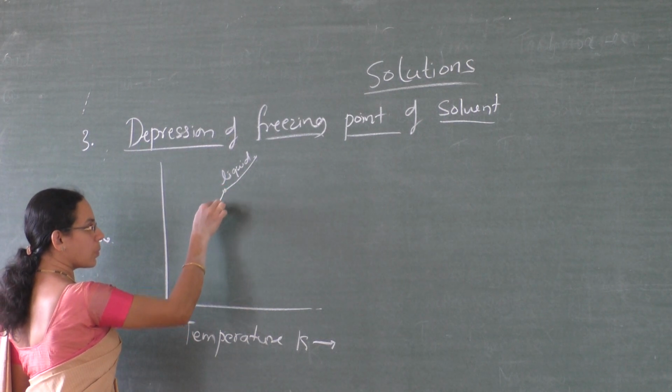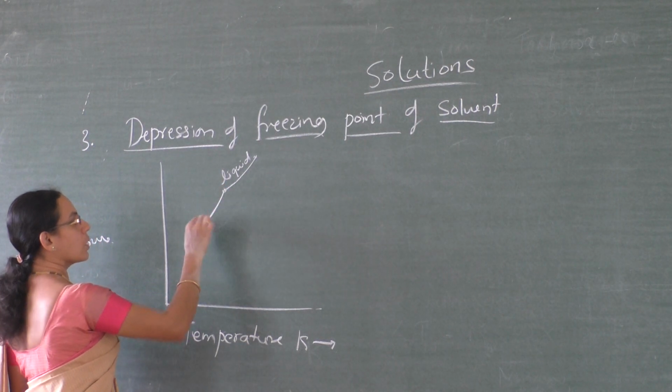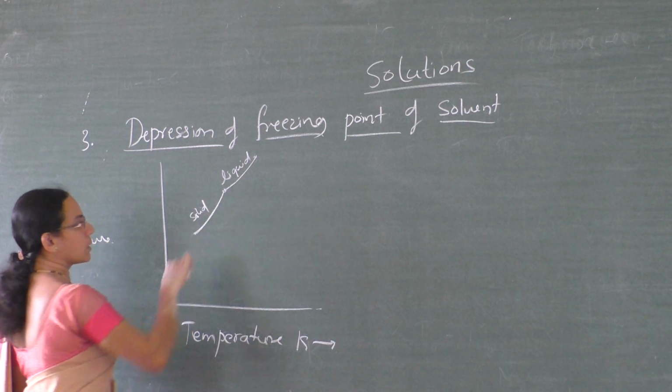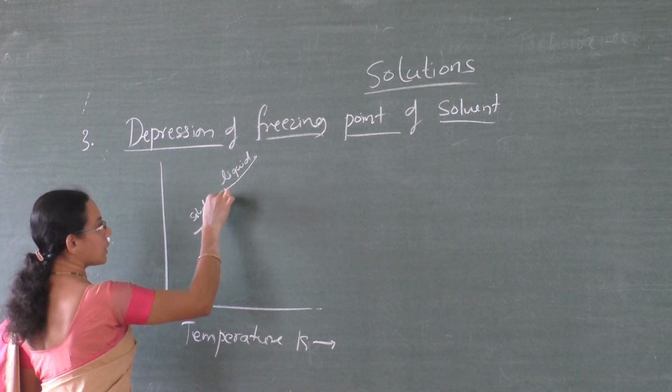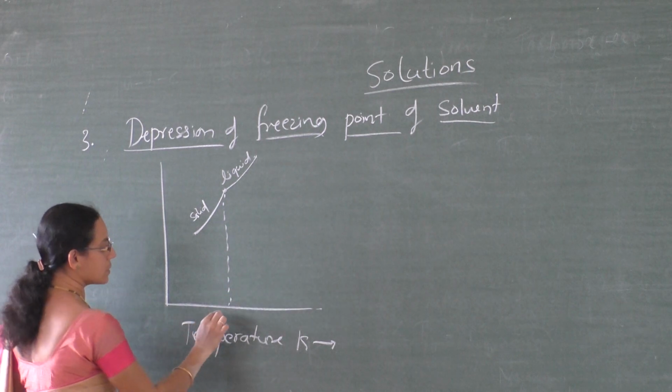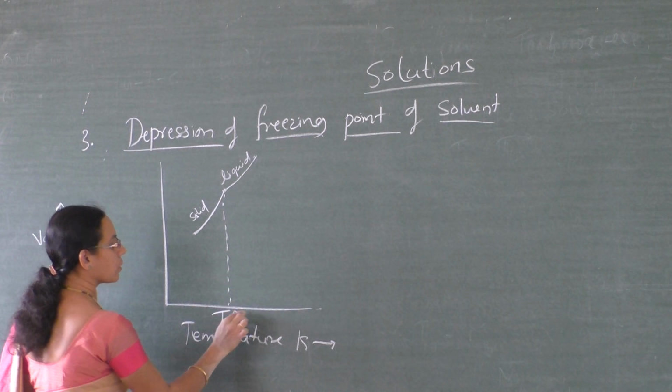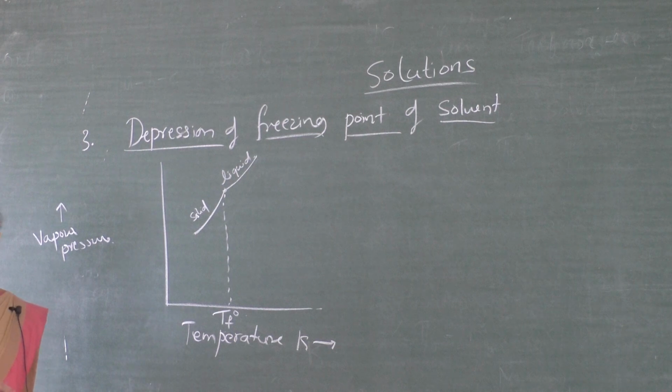Below this temperature, the solvent exists in the solid state. So this is the temperature at which the solvent freezes. Let it be Tf naught, the freezing point of pure solvent.